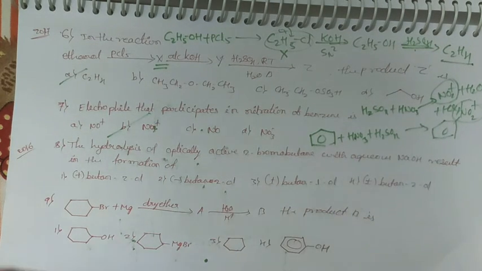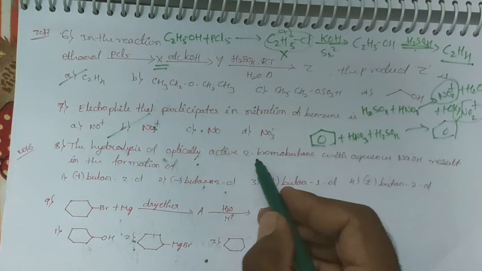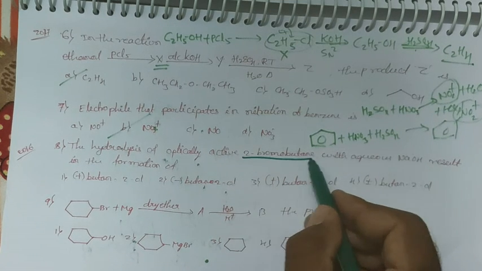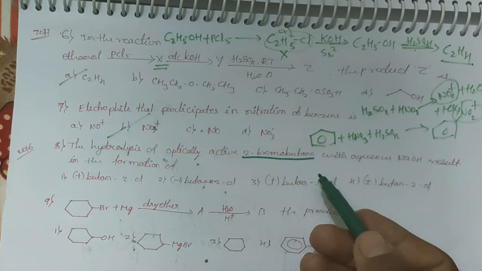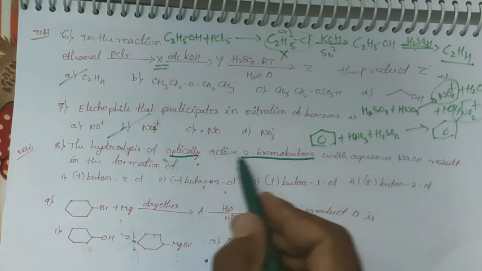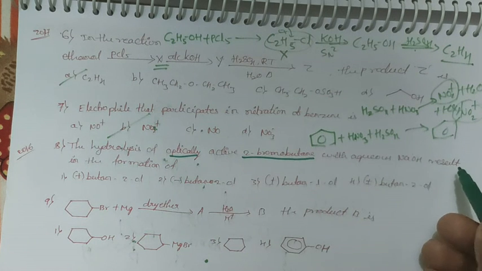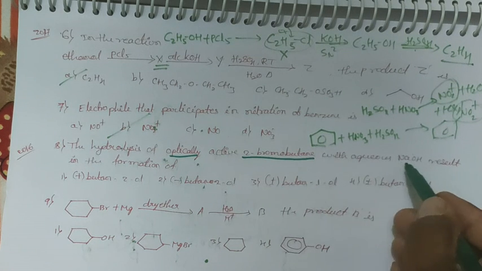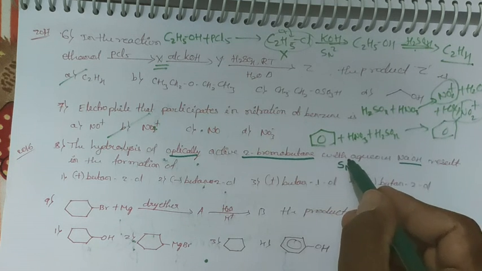Next, the concept is the hydrolysis of optically active 2-bromobutane. If optically active 2-bromobutane reacts with aqueous NaOH, it is an SN1 reaction.